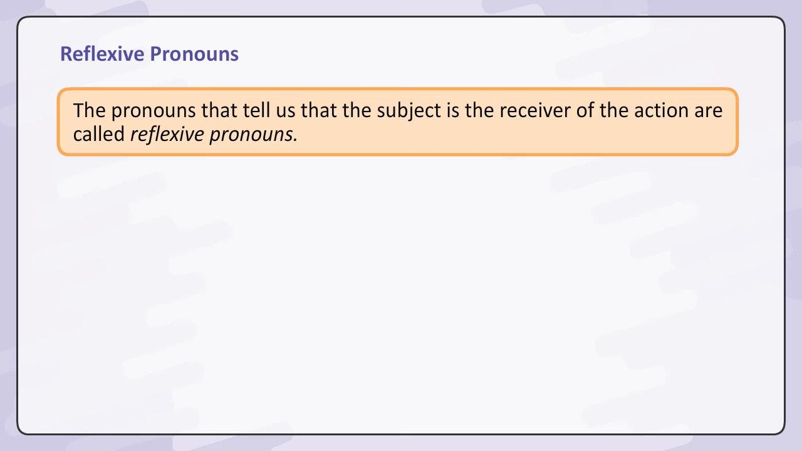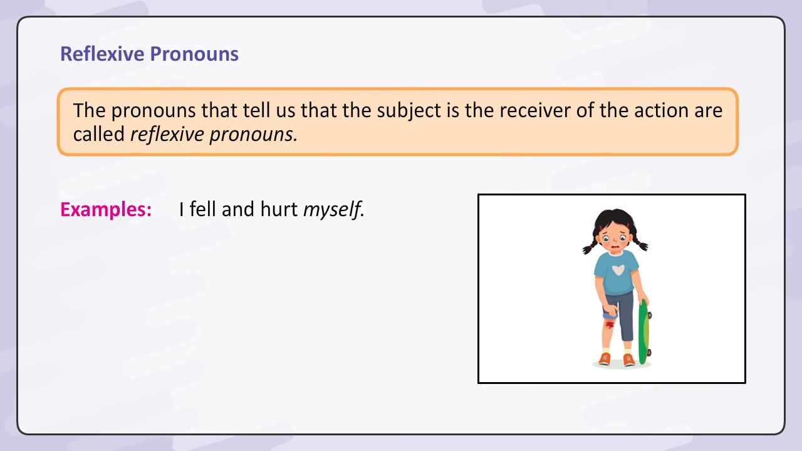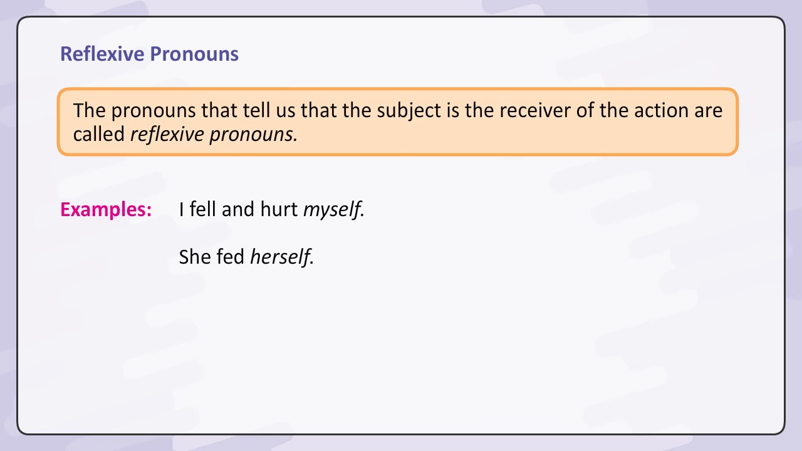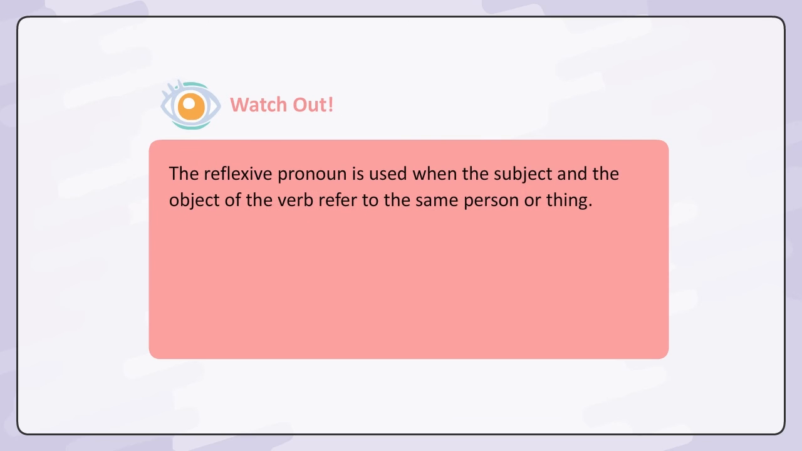Reflexive pronouns. The pronouns that tell us that the subject is the receiver of the action are called reflexive pronouns. Examples: I fell and hurt myself. She fed herself. Watch out. The reflexive pronoun is used when the subject and the object of the verb refer to the same person or thing. A reflexive pronoun can never be the subject of a sentence.